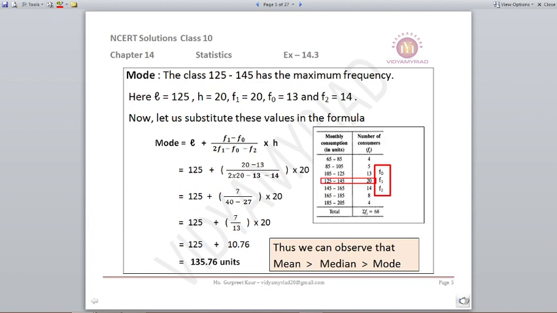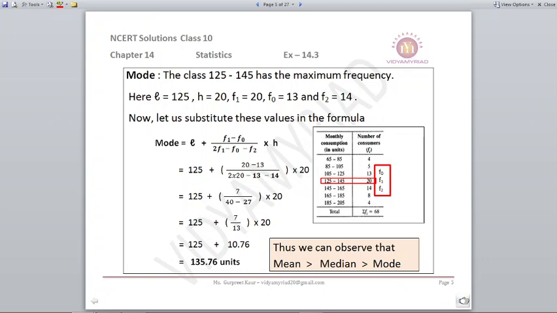Now let's find the mode. For mode, we need to find the maximum frequency. In this, the highest frequency is 20. 20 belongs to the modal class 125 to 145. Based on this, I know F0 is 13, F1 is 20 and F2 is 14. I know the formula of mode: L plus F1 minus F0 upon 2F1 minus F0 minus F2 into H. So L is 125 plus 20 minus 13 upon 2 into 20 minus 13 minus 14 into 20, that is H. On solving this, I found the answer as